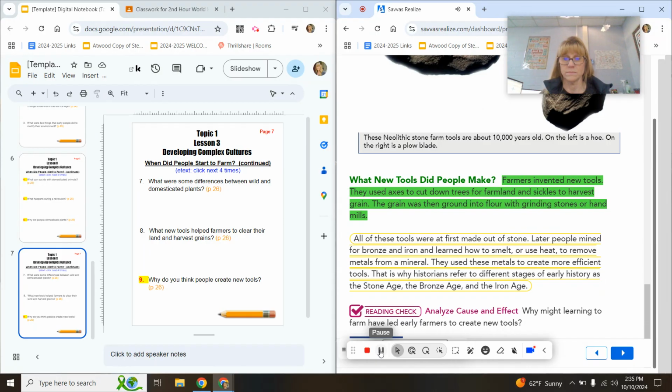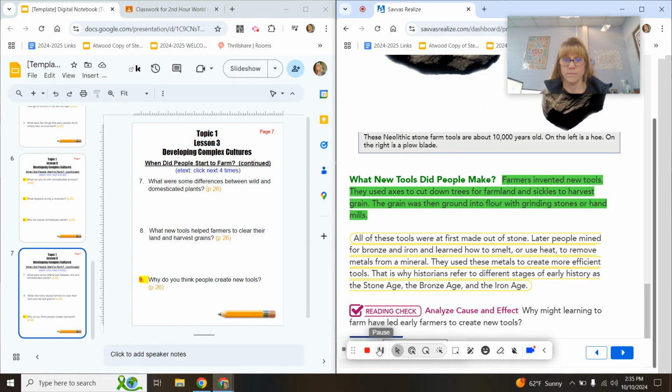All of these tools were at first made out of stone. Later, people mined for bronze and iron and learned how to smelt or use heat to remove metals from a material. They used these metals to create more efficient tools. That is why historians refer to different stages of early history as the Stone Age, the Bronze Age, and the Iron Age.